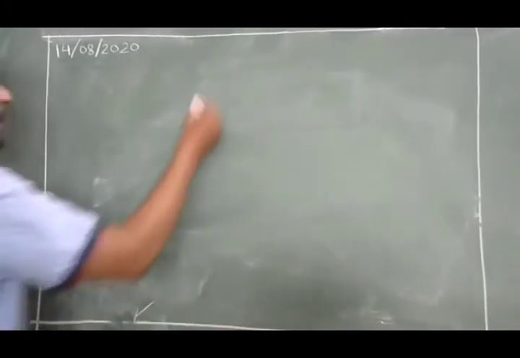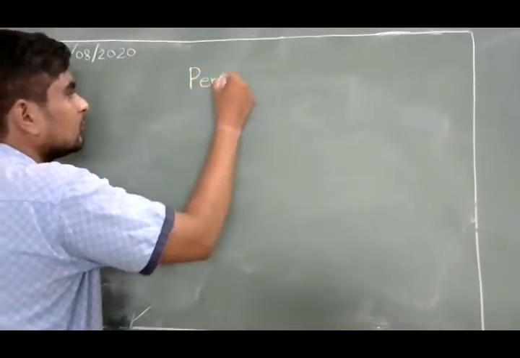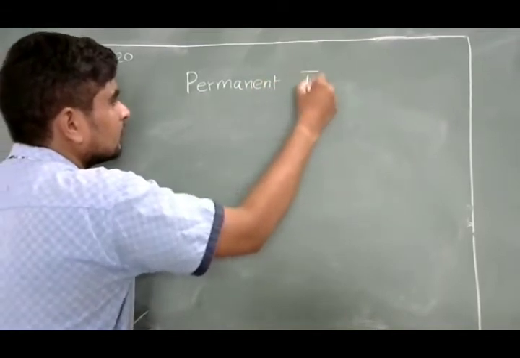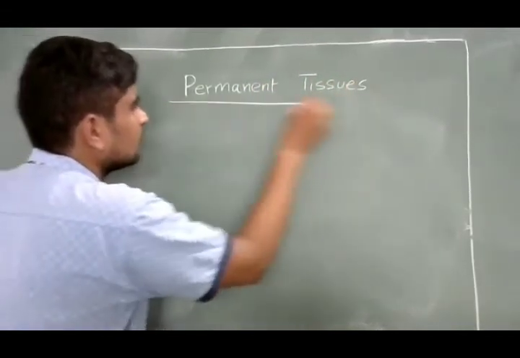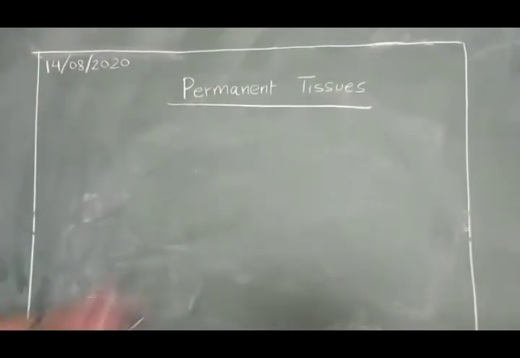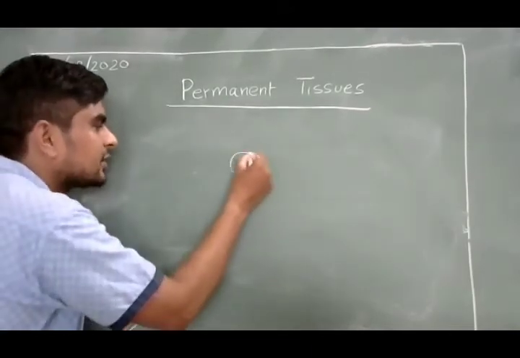The permanent tissues in plant. As I concluded earlier, these are the group of those cells. Please mute yourself.